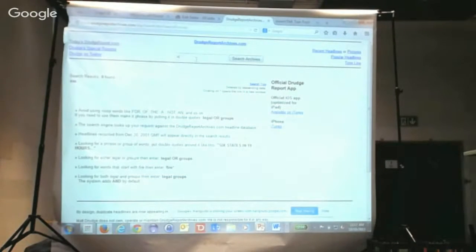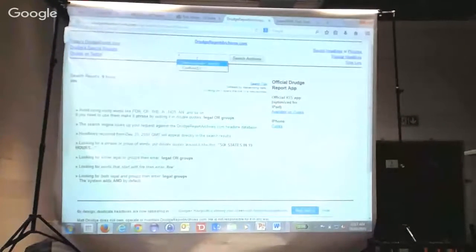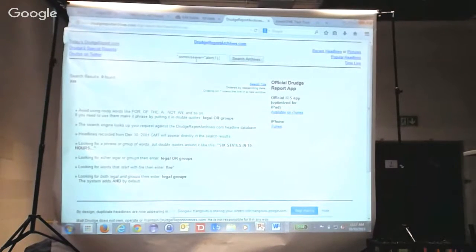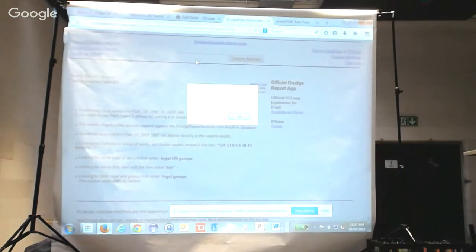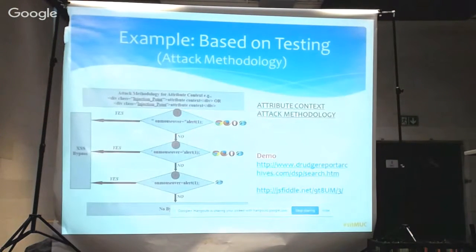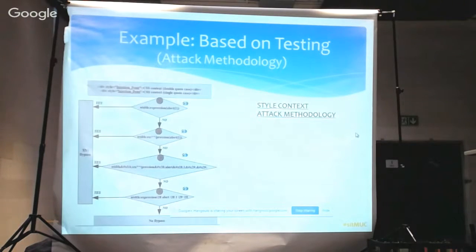So we will write this one, onmouseover alert one. See, this is vulnerable. We have asked them to fix it, but they didn't fix it. So it's sort of live hacking. They don't want to fix their vulnerable things. So this is an example of live hacking, but don't take it as a video. This is for education purposes. We are developers, we are not hackers. So that's why anything can happen.